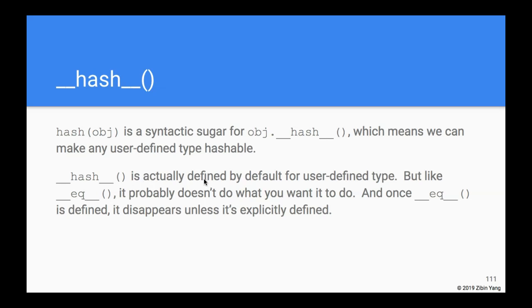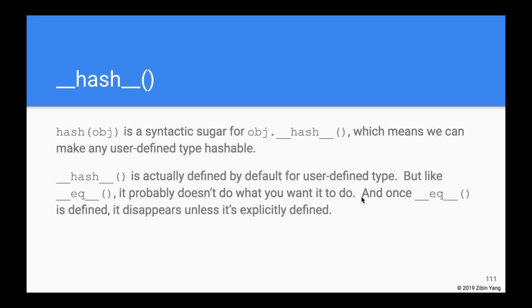Now, dunder hash is actually defined by default. It's there, just like dunder equal is also defined for user-defined types by default. It may or may not do what you want it to do.